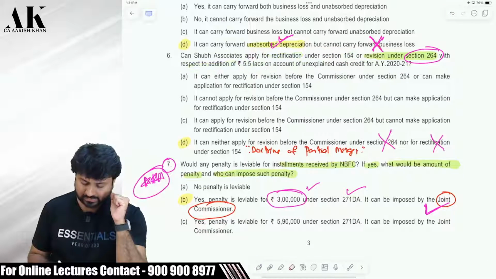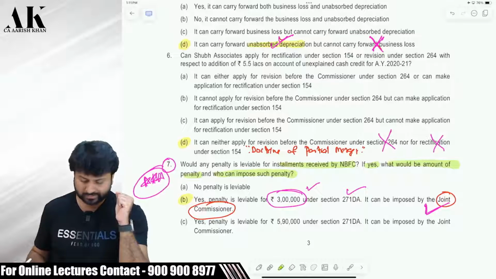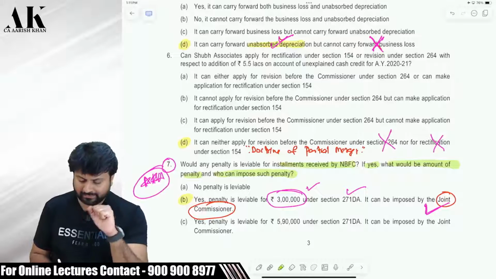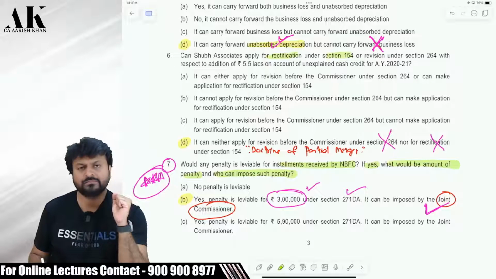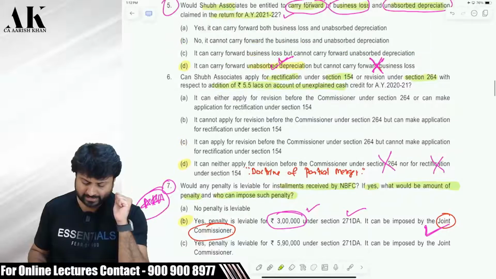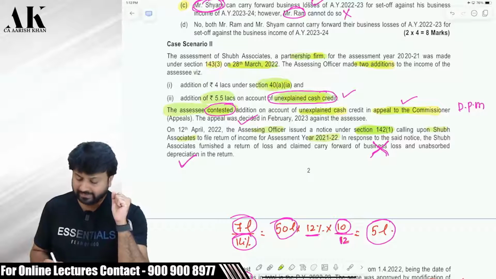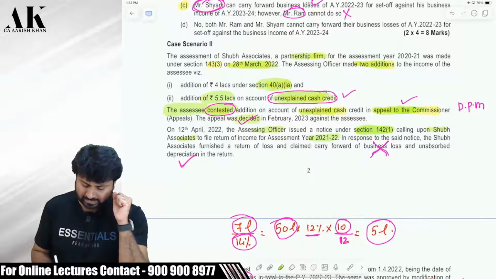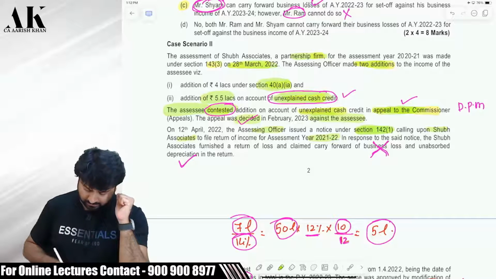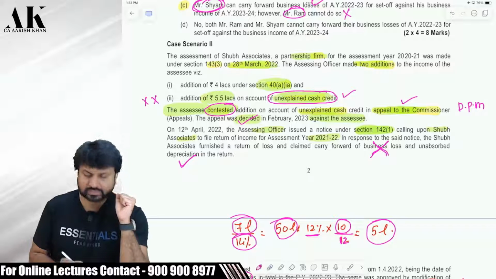Now, the next question is about the doctrine of partial merger, which we have done in class. Can Shubh Associates apply for rectification under 154 or revision under 264 with respect to the addition of 5.5 lakhs on account of unexplained cash credit? So now, for this 5.5 lakhs, the assessee has already filed an appeal to CIT(Appeals), and the appeal was decided against the assessee. Now, the doors of 154 are closed for the assessee, and the doors of 264 are also closed for the assessee.